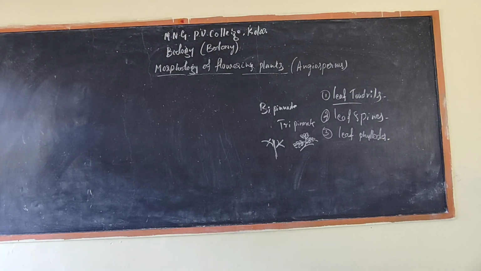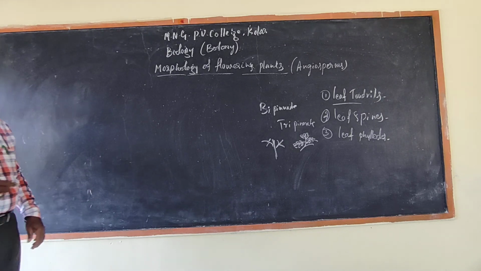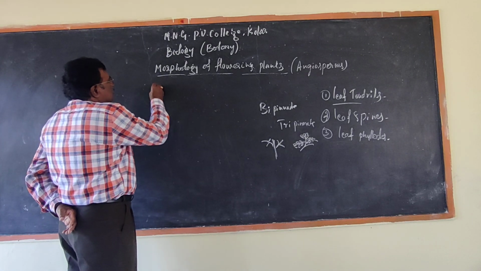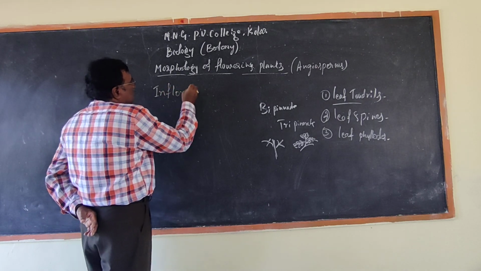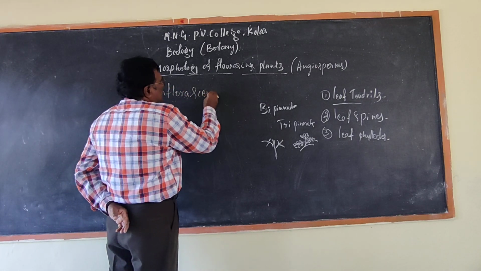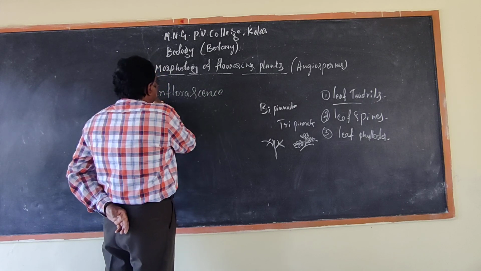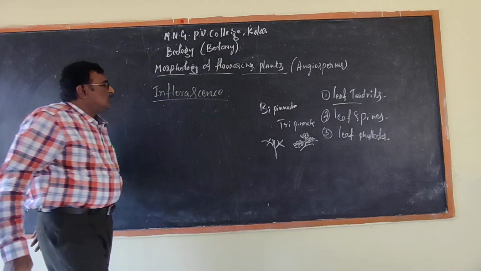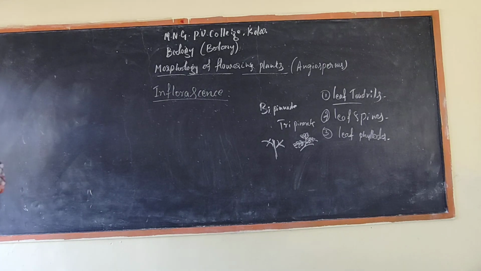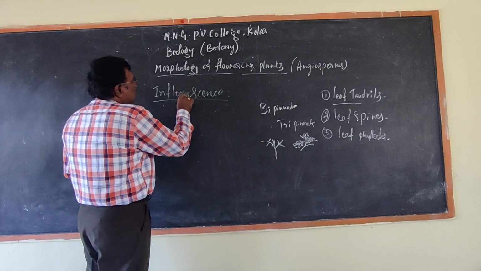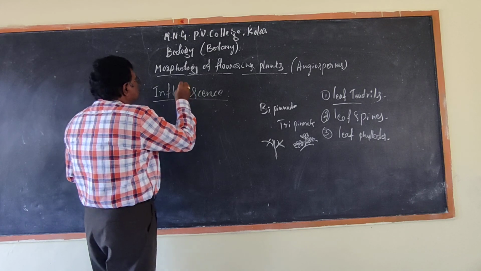Today we are going to study inflorescence.